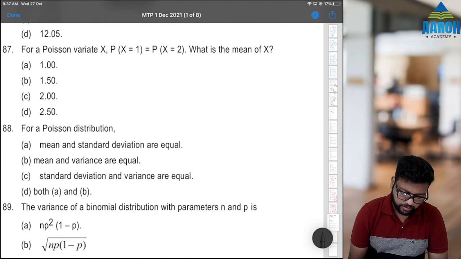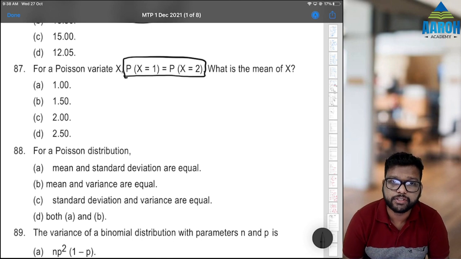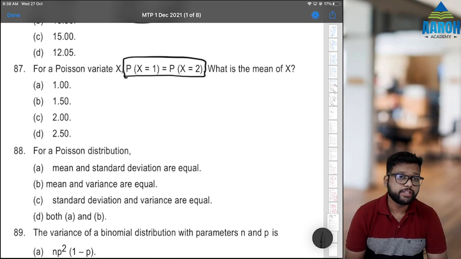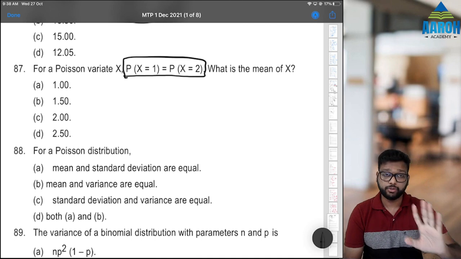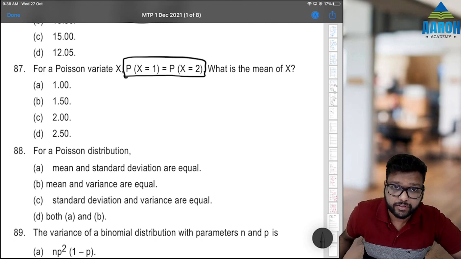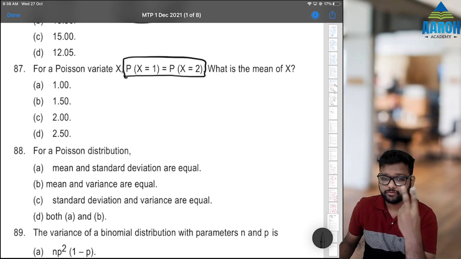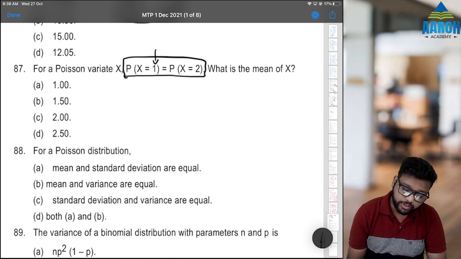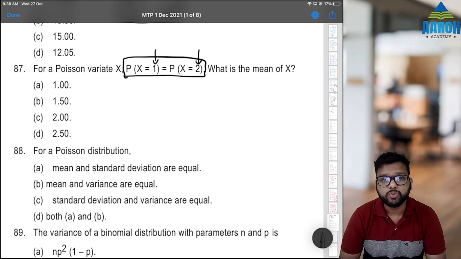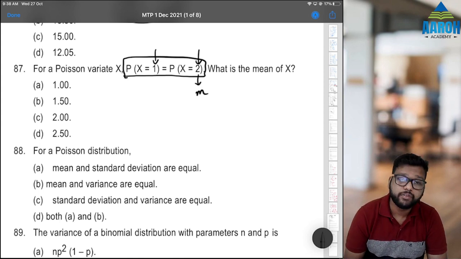Next, 87. For a Poisson variate, probability that x is equal to 1 is equal to probability that x is equal to 2. What is the mean of x? Understand something, this shortcut I have told you in the class. Those who have attended class, I have told you this in the regular batch. If for a Poisson distribution two probabilities are equal and they are consecutive, 1 and 2, 3 and 4, 5 and 6, then the higher one is the mean. That's it. Higher one is the M.